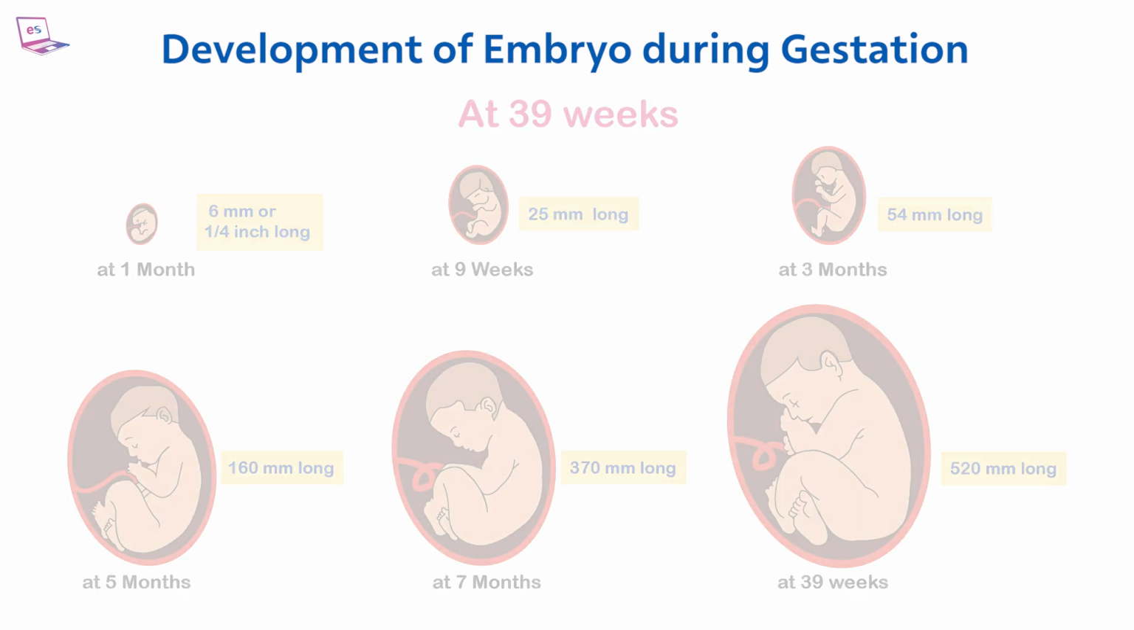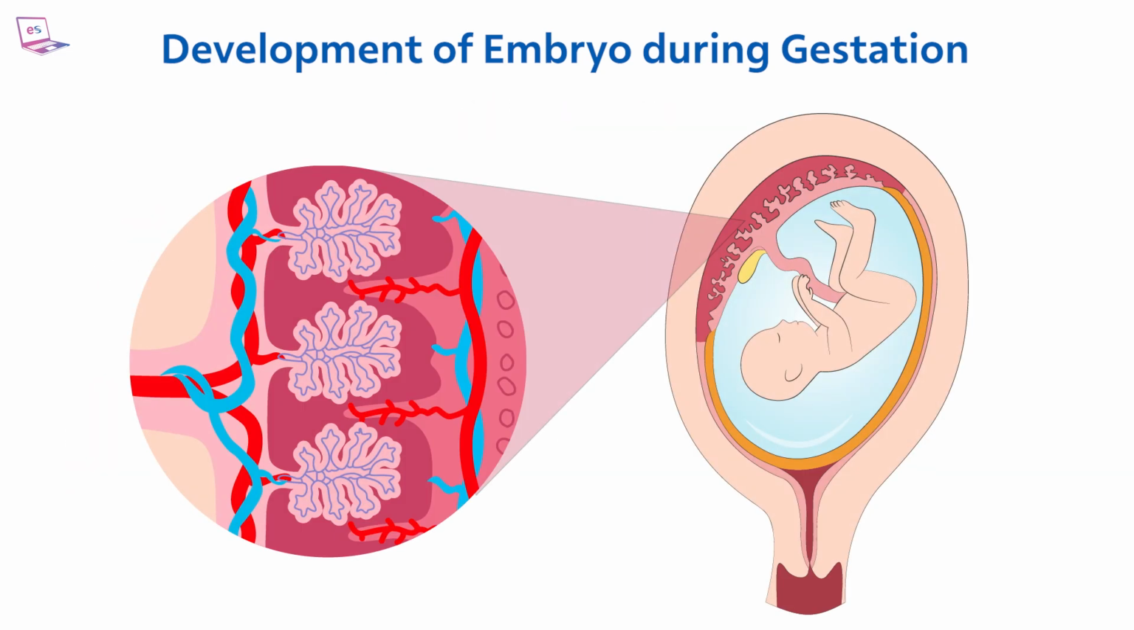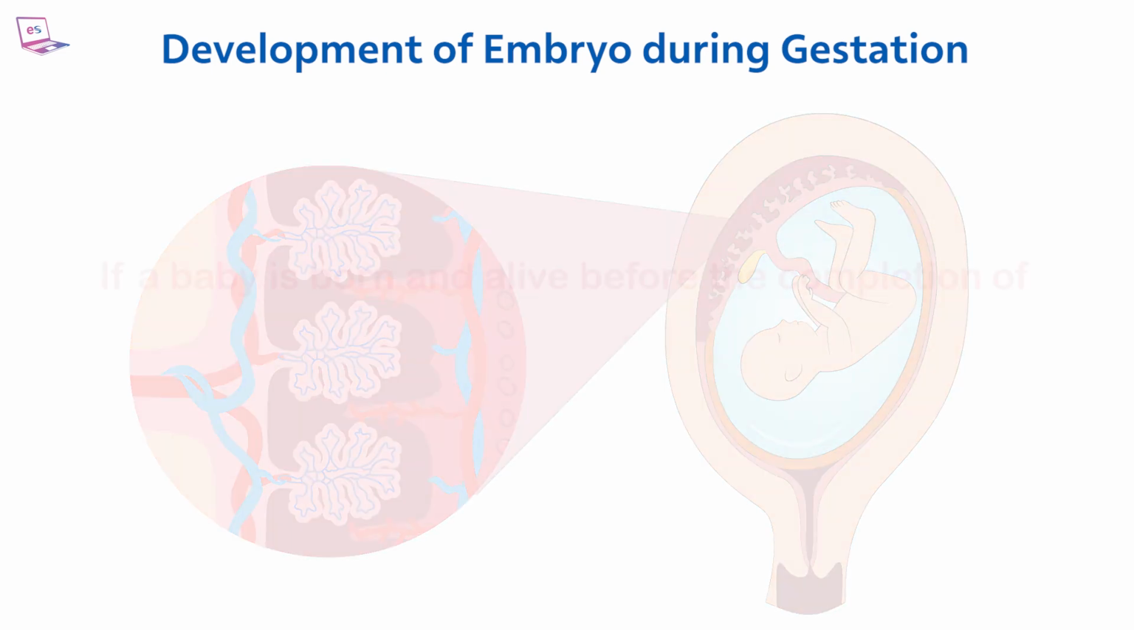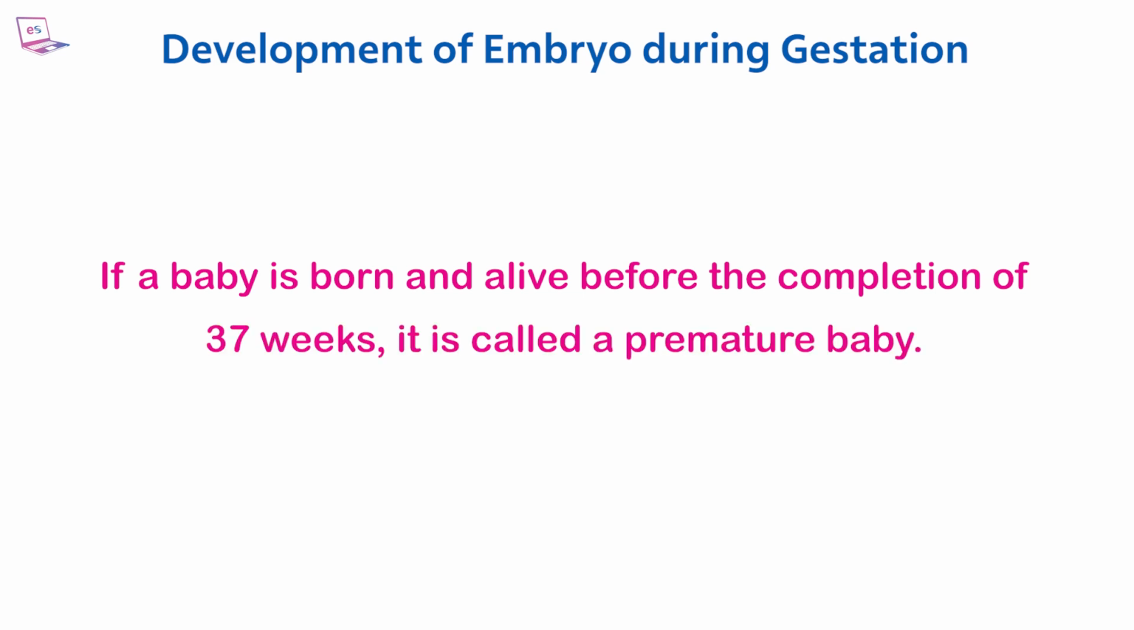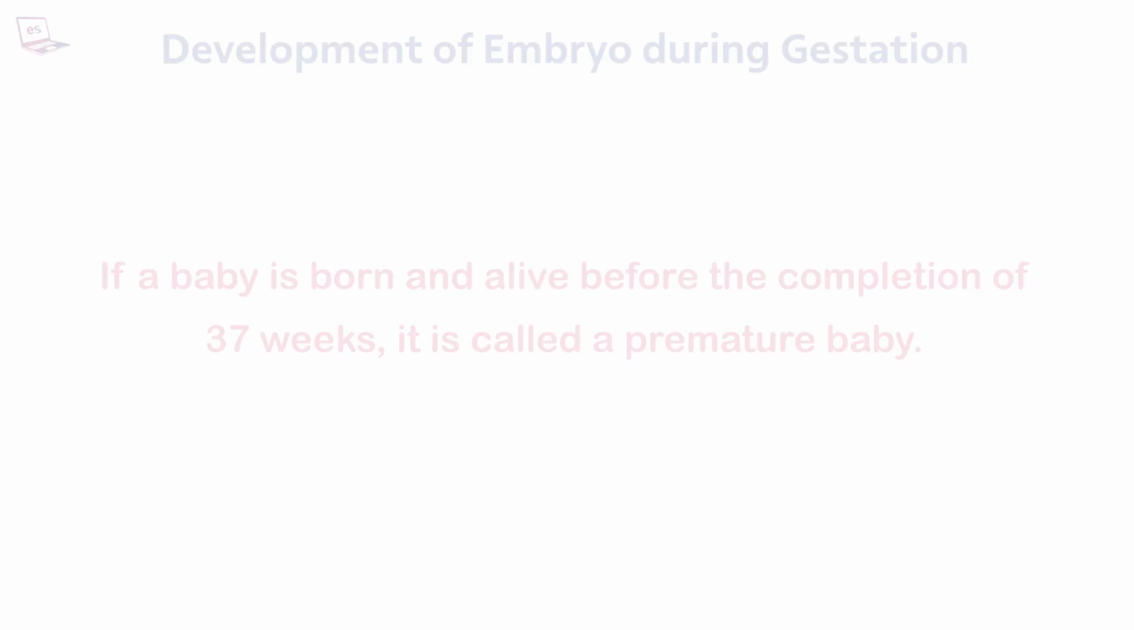During the gestational period, the placenta provides oxygen and all nutrients from the mother to the fetus. This organ is developed in the uterus during pregnancy. The placenta also gets rid of the waste products and carbon dioxide from the fetus. The umbilical cord connects the placenta to the fetus, and it will fall off automatically after the baby is born. If a baby is born and alive before the completion of 37 weeks, it is called a premature baby.